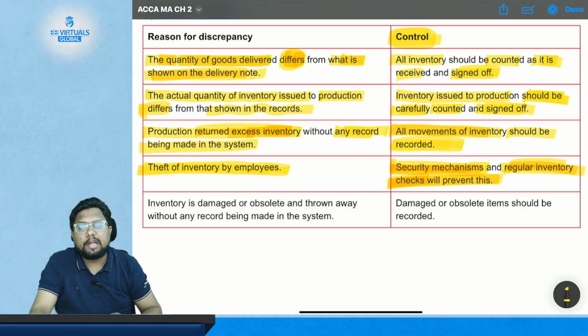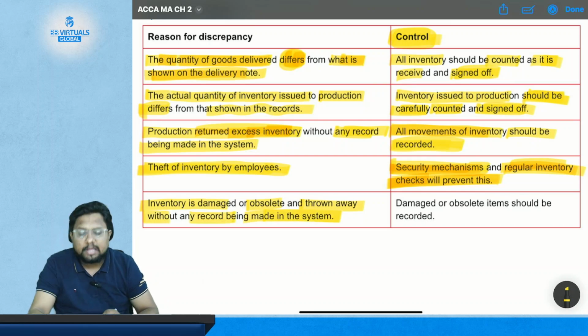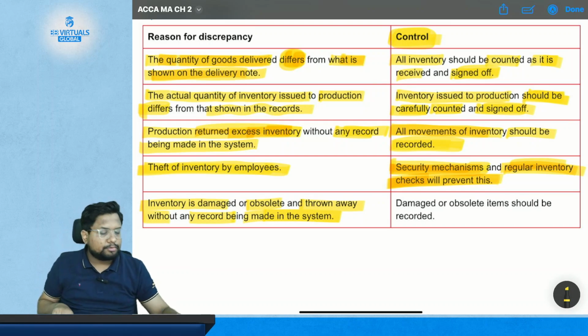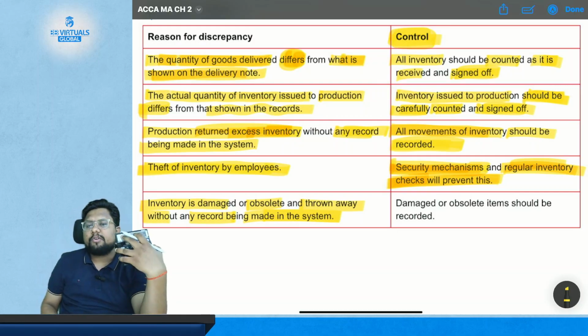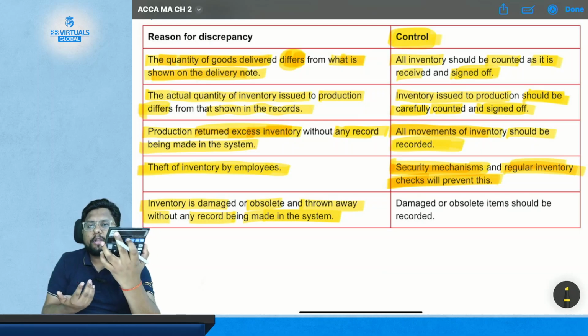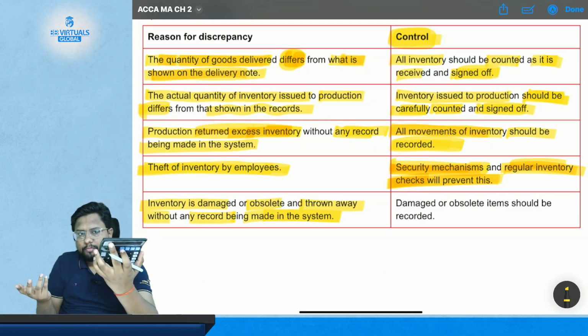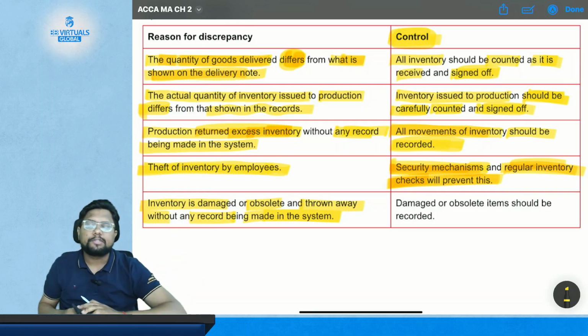Now comes the last but not the least problem, which is inventory is damaged or obsolete and thrown away without any record being made in the system. Now what is the case here? Suppose I have the inventory of this calculator, but some of the calculators have been damaged. It is of no use to me, so I will just throw it out.